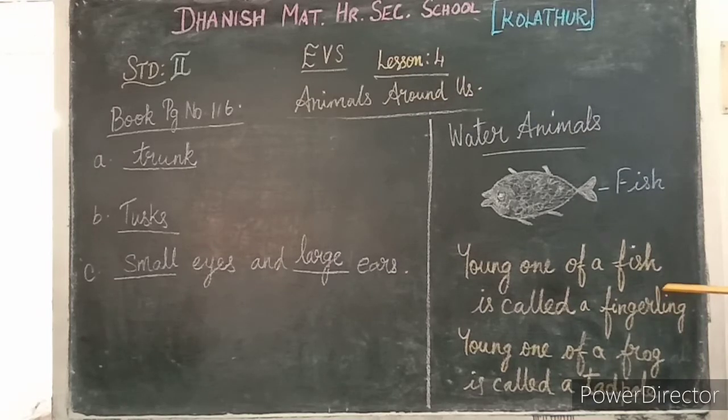The young one of a fish is called a fingerling. The young one of a frog is called a tadpole. So you learn this.